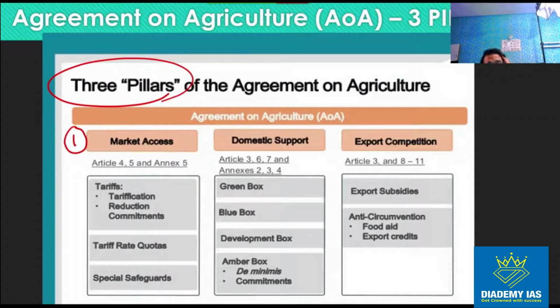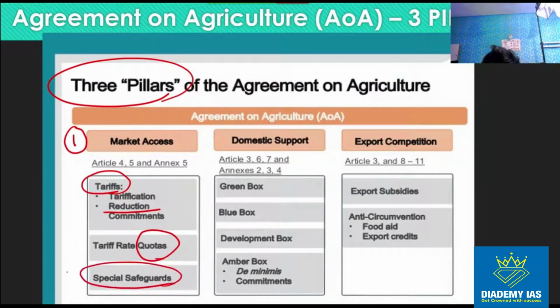So under this, the first pillar is enhancing the market access, and for enhancing the market access, first of all we have to focus upon the tariff, है ना? So there should be some reduction commitment. The tariff, the import duty, etc., should be reduced. We can liberalize the quota, and then there are special safeguards. For example, we already discussed the special product and special safeguard mechanism, right? So these kinds of special safeguards may be made available to the relevant countries, right? So this is the first pillar.